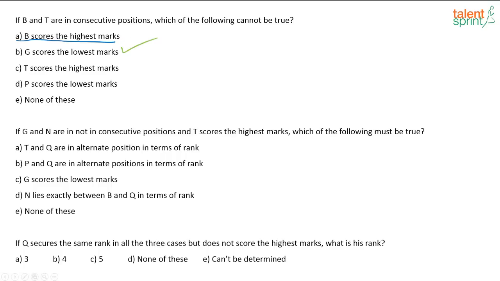P scores the lowest mark. That's also true. We just discussed that, right? So obviously your correct answer is going to be option B. G scores the lowest marks.